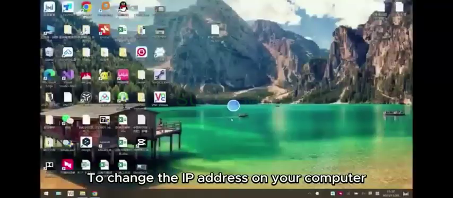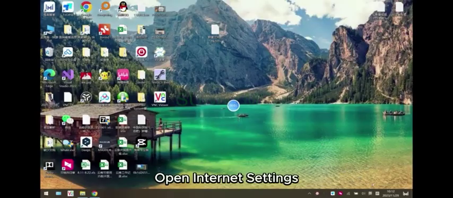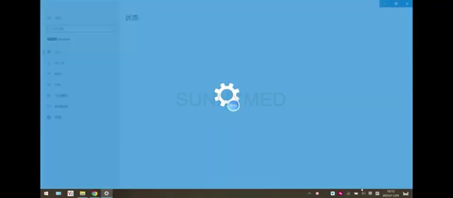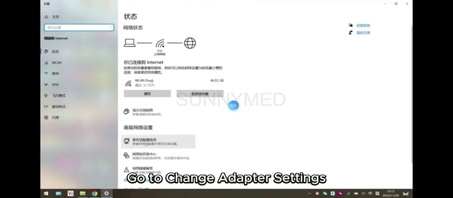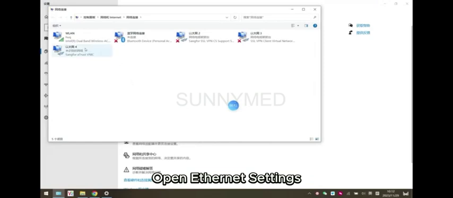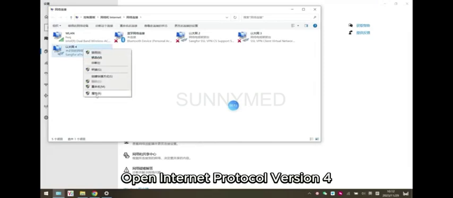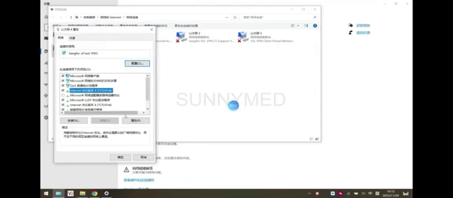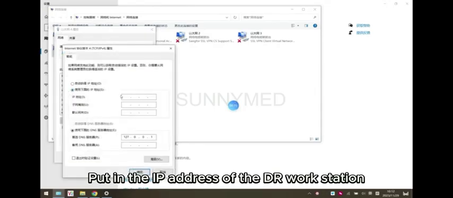To change the IP address on your computer, open Internet Settings. Go to Change Adapter Settings. Open Ethernet Settings. Open Internet Protocol version 4. Put in the IP address of the DR workstation.